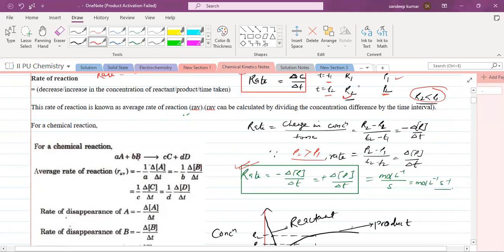But when we talk about the concentration of product, as the P2 concentration is greater than P1, rate is equal to P2 minus P1 upon T2 minus T1.